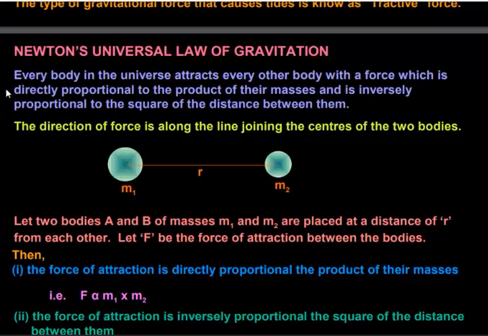To explain the mathematical aspect, let us take two bodies A and B with masses m1 and m2 placed at a distance r from each other, and let F be the force of attraction between the two bodies.